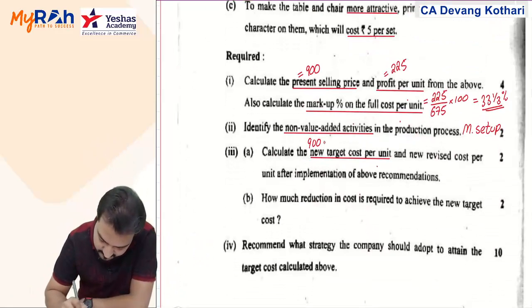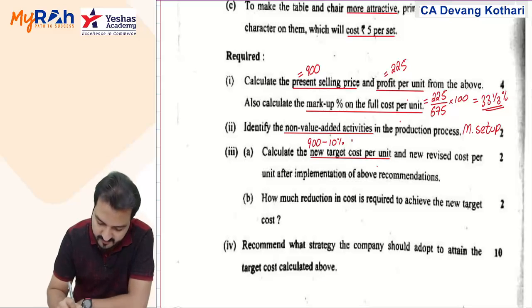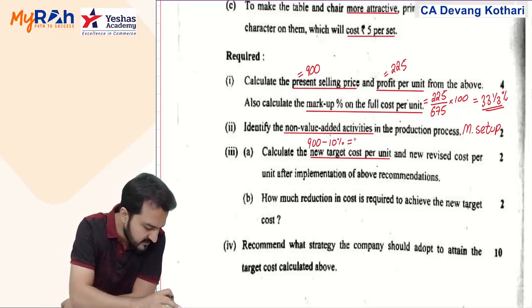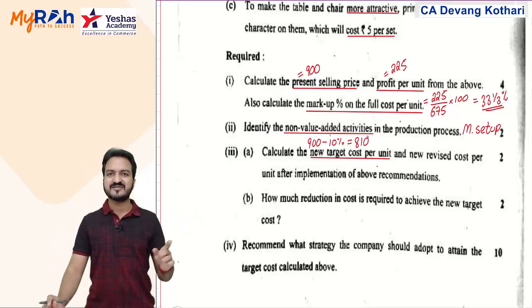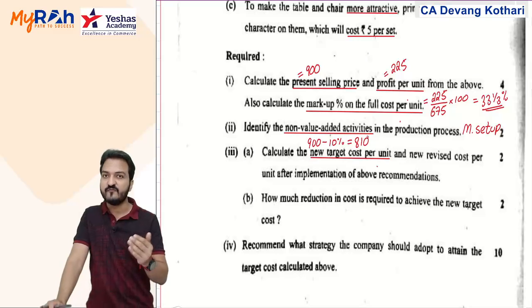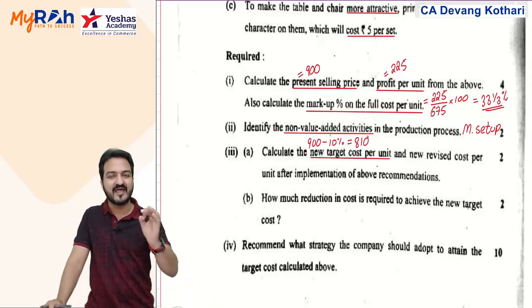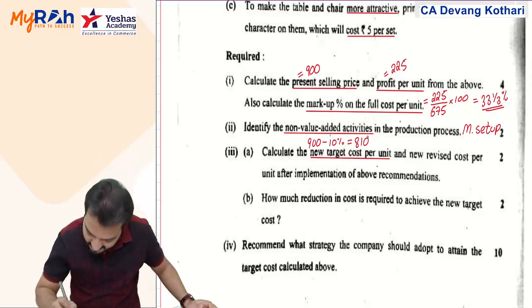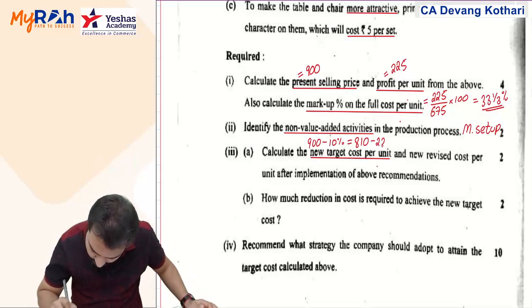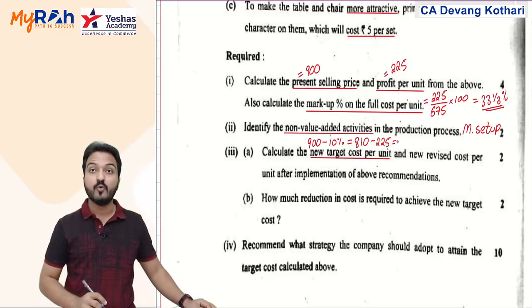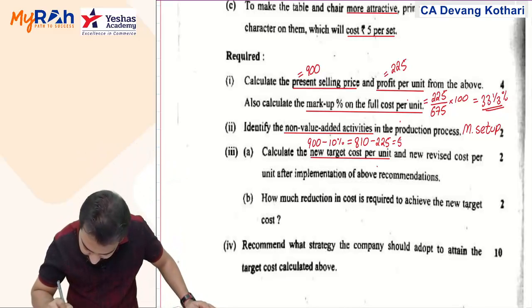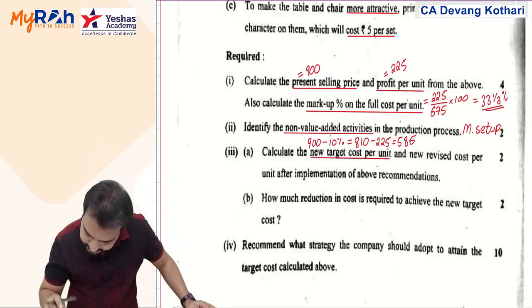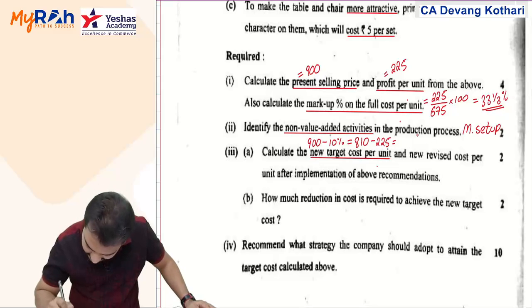So from 900 you want to decrease it by 10%, 900 minus 10% will make it 810. Remember that the competitor was charging 820, but if you decrease by 10% it will make you reach 810, and from that 810 minus the target profit 225 will give you the target cost. 810 minus 225, 585 becomes the target cost that you wish to achieve.